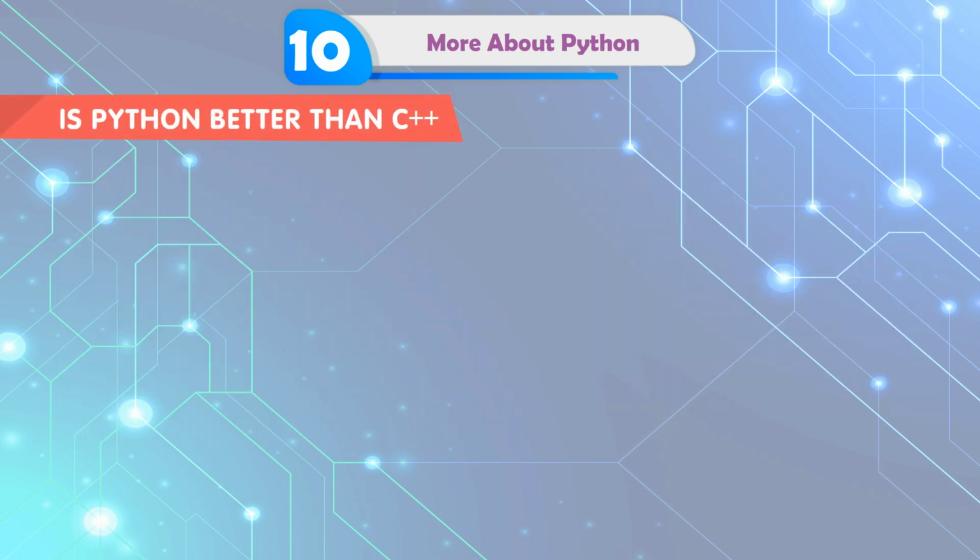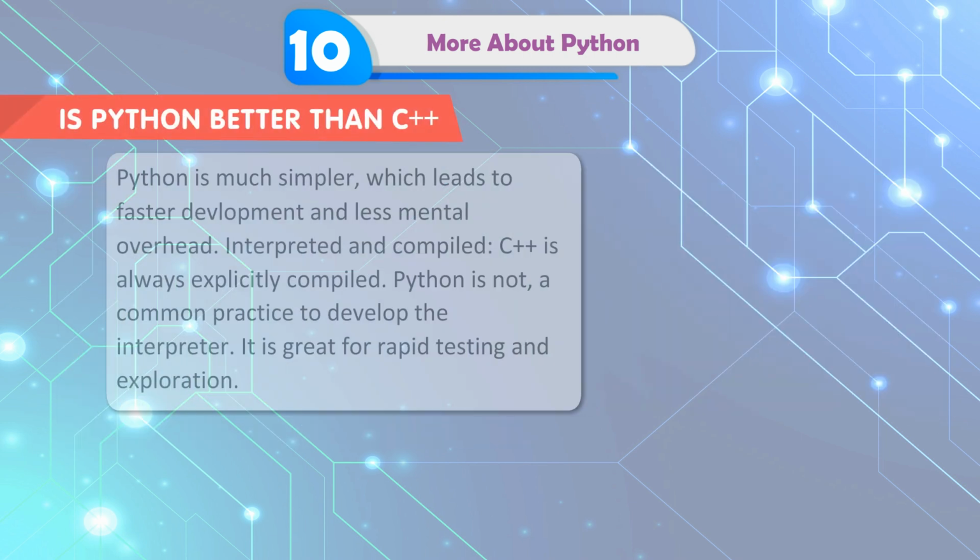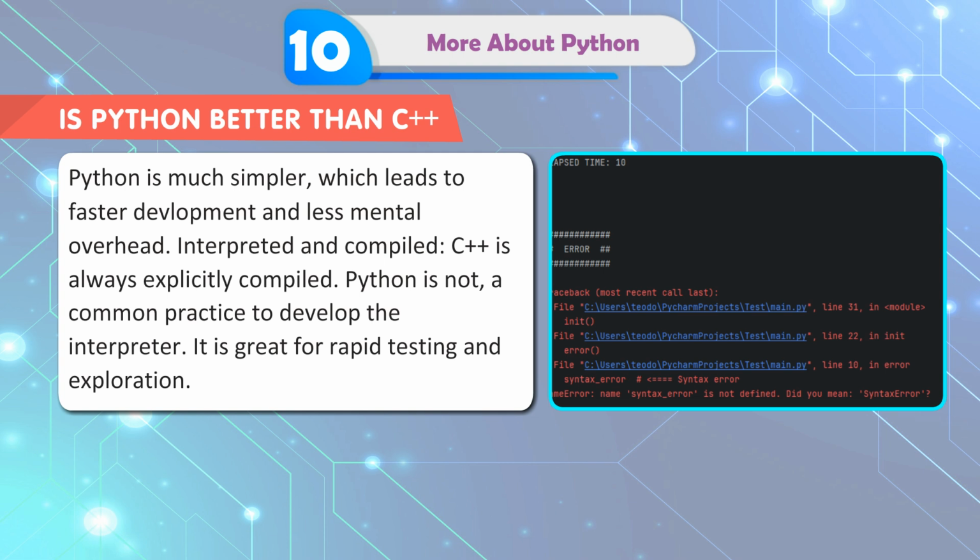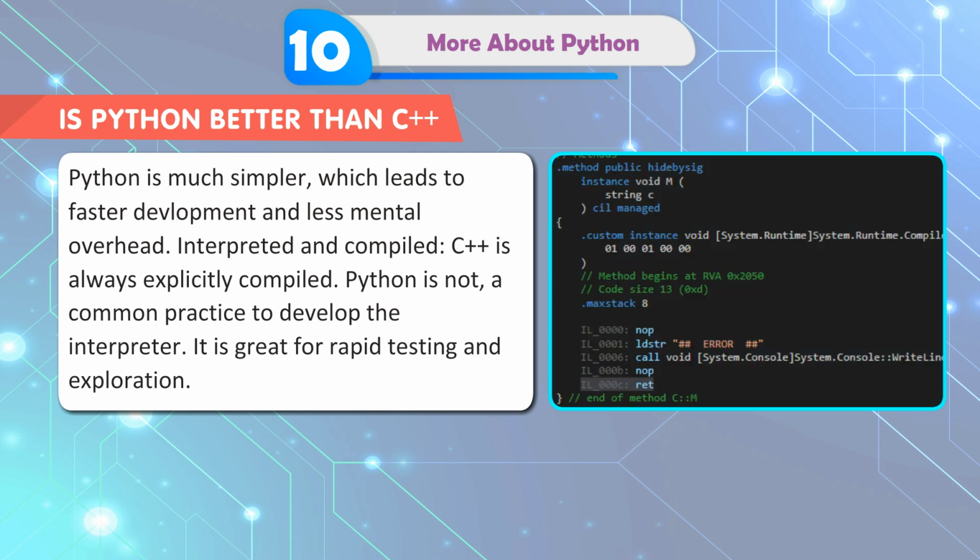Is Python better than C++? Python is much simpler, which leads to faster development and less mental overhead. Interpreted and compiled: C++ is always explicitly compiled. In Python, it is not a common practice to develop the interpreter. It is great for rapid testing and exploration.